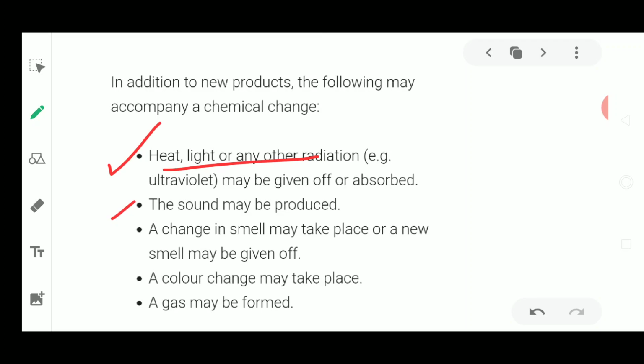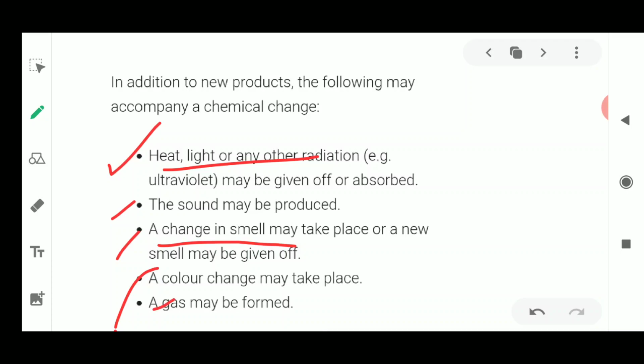For example, burning of a cracker is a type of chemical change. The cracker was taken, the firework caught fire, and it changed. It gives rise to sound, and heat and light are also produced. So this is a complete example of a chemical change. Next, a smell is given off; after burning of a cracker, a smell also comes out. Next, the color will change. Yes, the color will change. Next, gases will be formed.